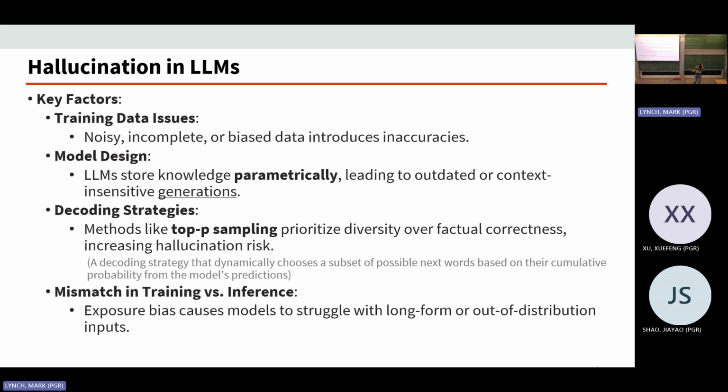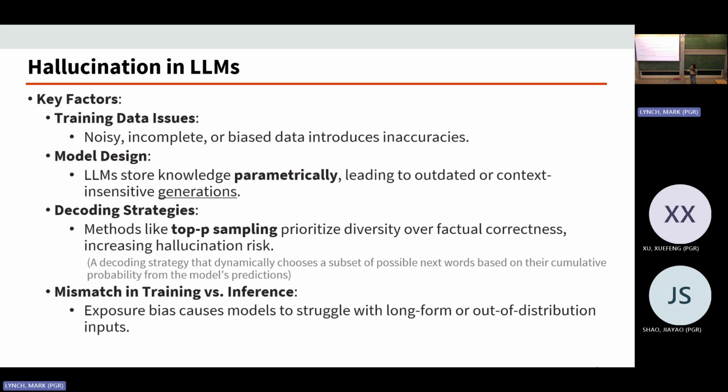Also, a huge factor could be model design, because all the modern language models store the knowledge parametrically, which means they do not store information in some external information base. Instead, they store all the information in the parameters of the huge network, where we would have outdated or context-sensitive generations when it is inferencing.